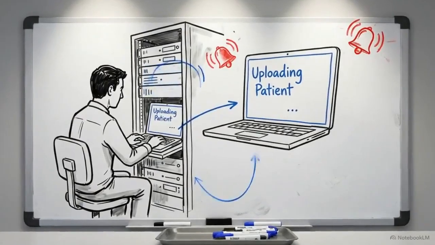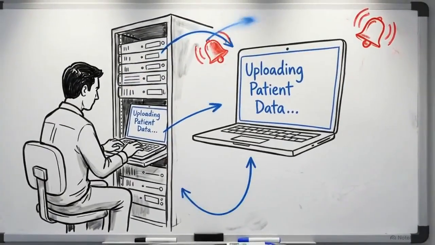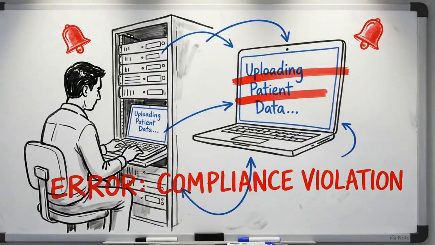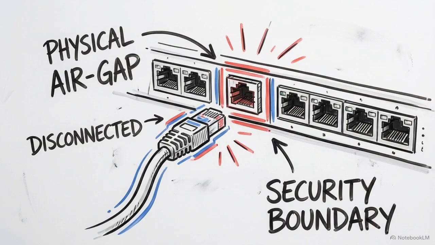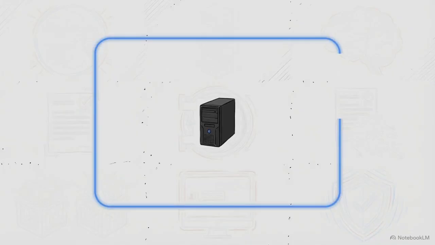Transmitting electronic protected health information or privileged legal client data to a third-party cloud API is a critical compliance failure. Air-gapping a system alone does not satisfy these requirements. Regulated businesses need a comprehensive, self-contained AI supercomputer that never dials home.